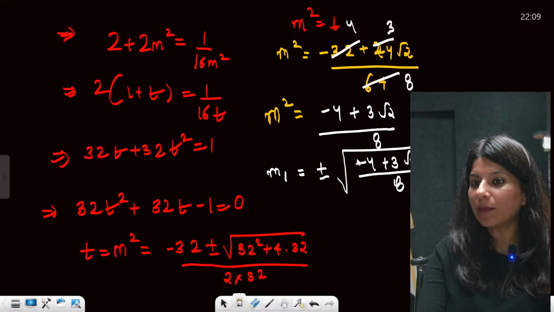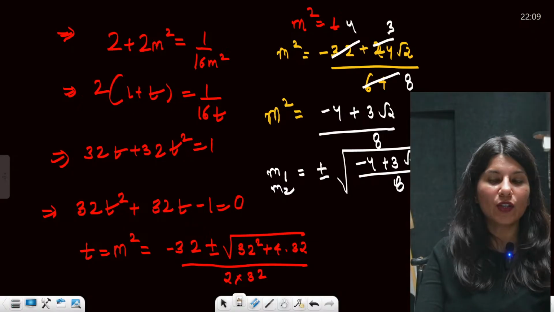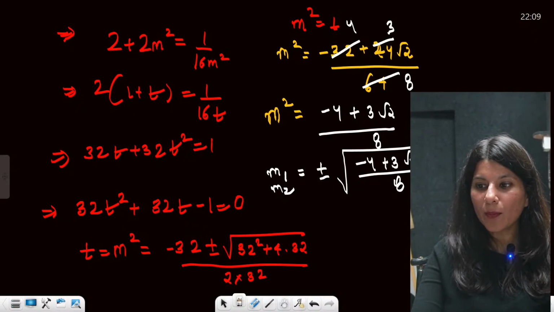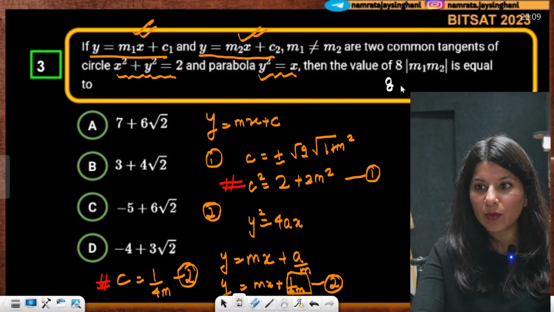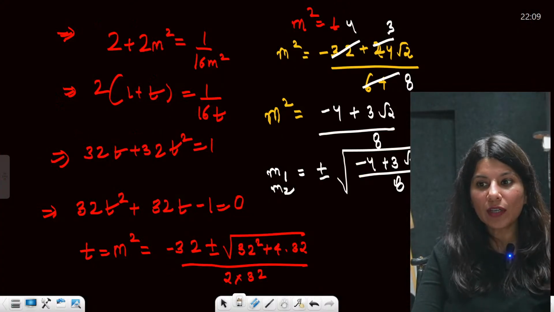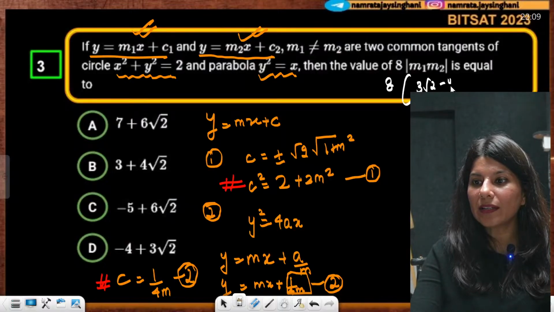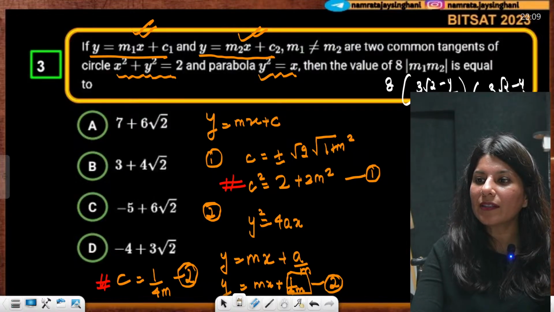So m1 and m2 will take, m1 will take one value, m2 will take another value out of it. So minus 4 plus minus 3 root 2 upon 8. Now put the value. Let me go back. They are talking about 8 m1 m2. So 8, if I go ahead, just put the value. m1 is what? 3 root 2 minus 4 by 8. So 3 root 2 minus 4 upon 8. m2 is also the same thing. 3 root 2 minus 4 by 8.